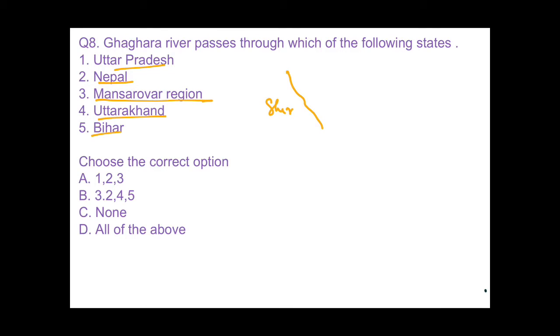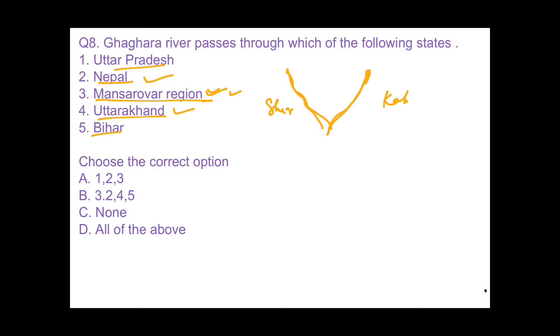It originates from Tibet, China region, so Mansarovar region, it is right. It passes through Uttarakhand, so Uttarakhand will be right. This is Kali, the stream of Ghagra river. This is Kali and it originates from Mansarovar region and passes through Nepal. So it is also right.